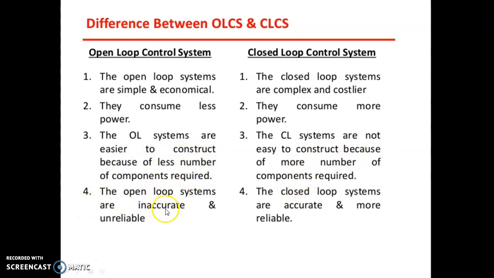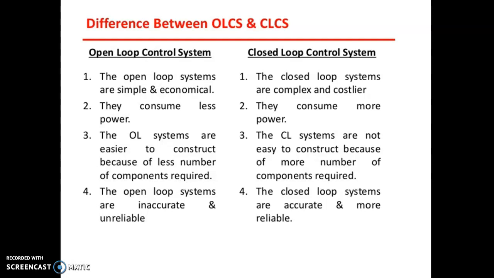Open loop systems are inaccurate and unreliable. For example, a fan: you give input and you get output, the cool air. As the blades rotate, you get coolness, but we are not measuring the output, how much speed or RPM it is rotating.